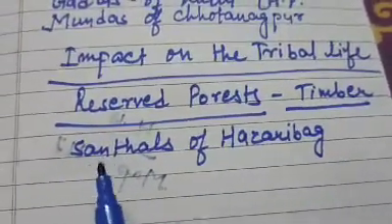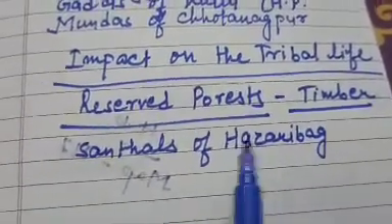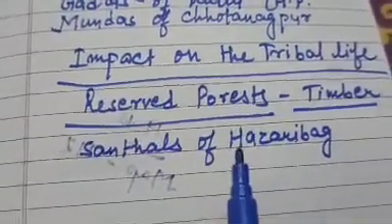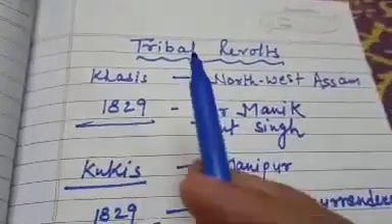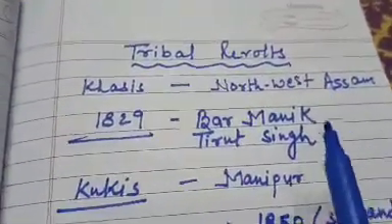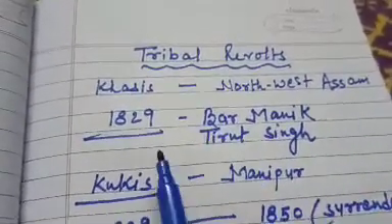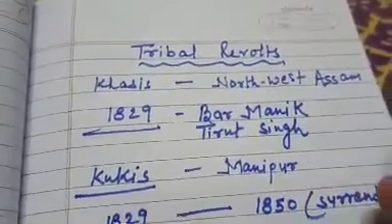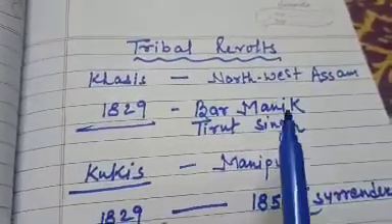One of the major groups of tribals was the Santhals of Hazaribagh. They were also very much exploited by the Britishers. And as Britishers reserved the forest, they did not allow the tribals to go inside and collect anything, and tribals had to leave the forest. So what happens?